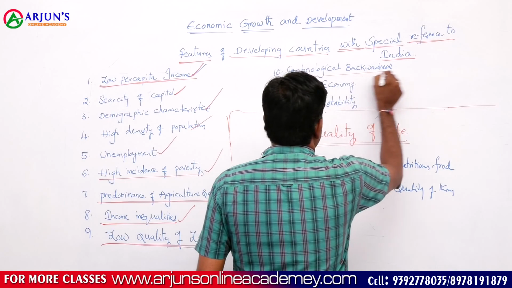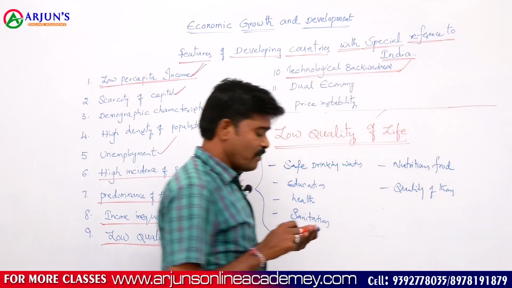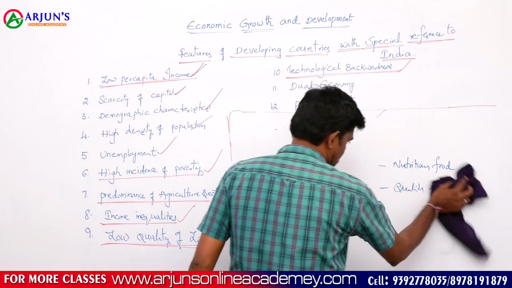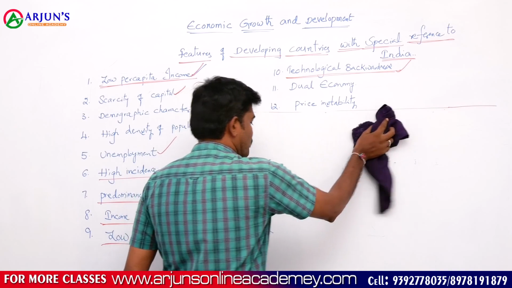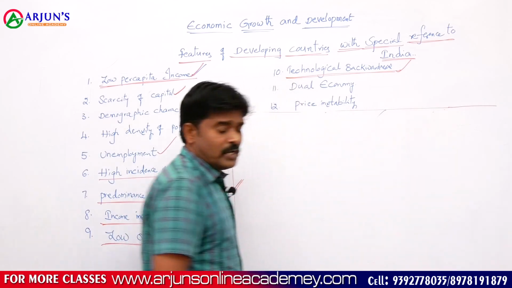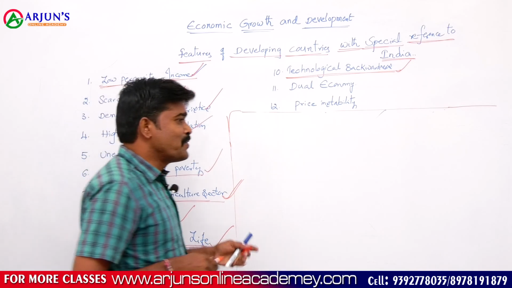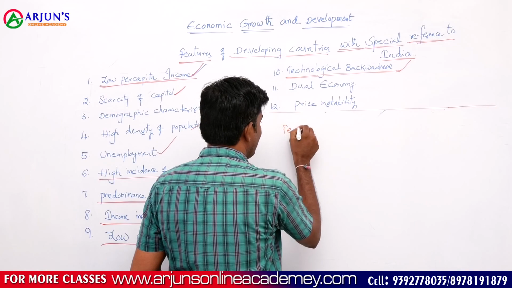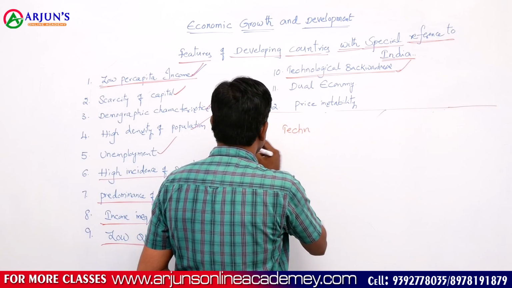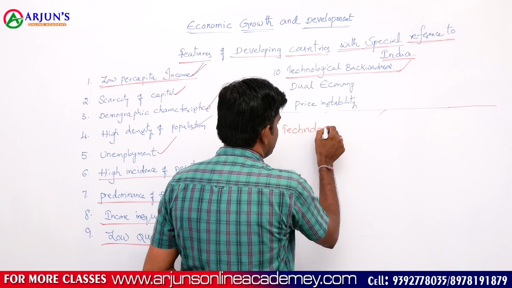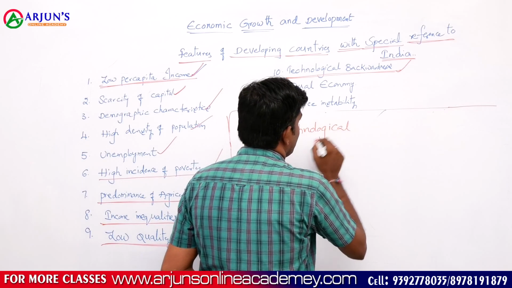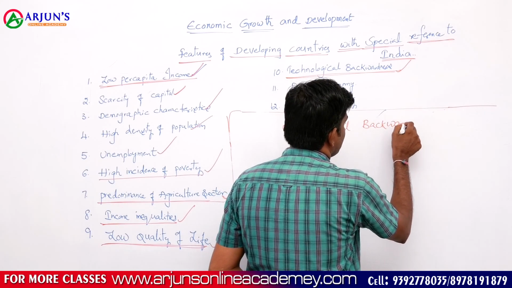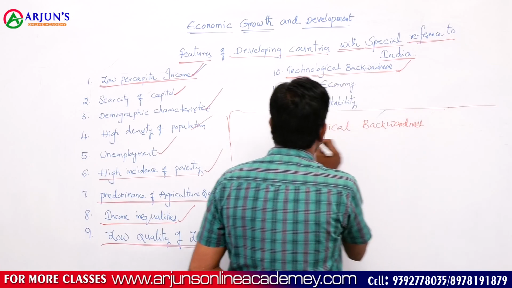Technological backwardness is another important characteristic feature of developing countries. Technologically backward: till now, we are utilizing primitive, outdated methods in different activities. Technological backwardness is due to lack of proper capital formation, scarcity of capital. We are unable to put our investment properly in different sectors, and till now we are utilizing low technology.